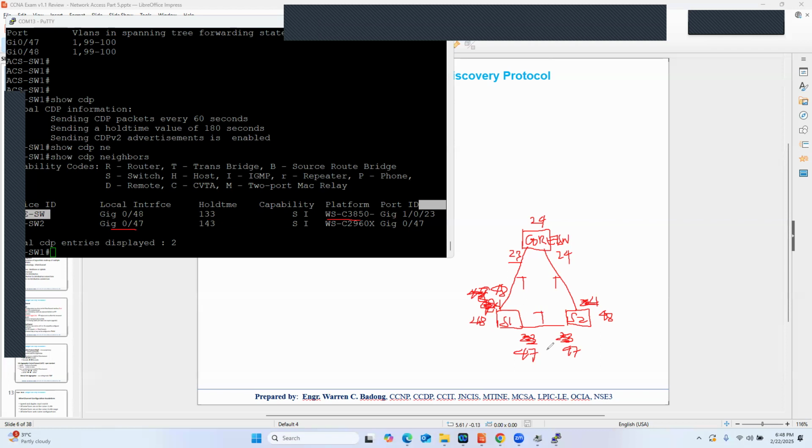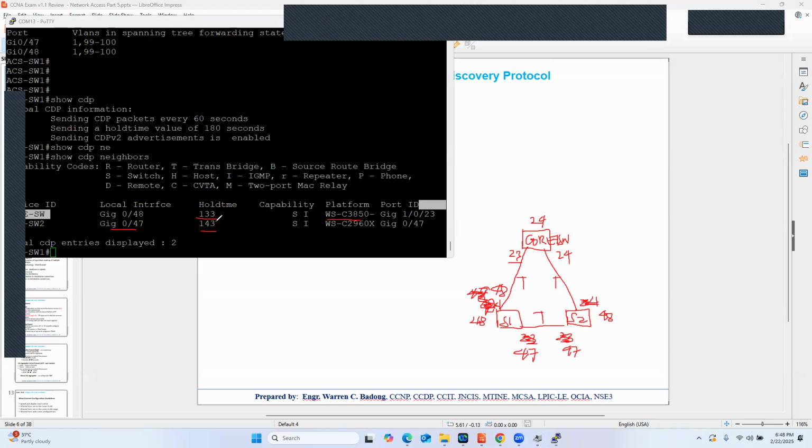In fact, you can map your network by using information drawn from the CDP packet that the core switch is sending every 60 seconds, as well as switch 2 is sending every 60 seconds to switch 1. And as you can see, the hold time should not go below 180 minus 60, 120.